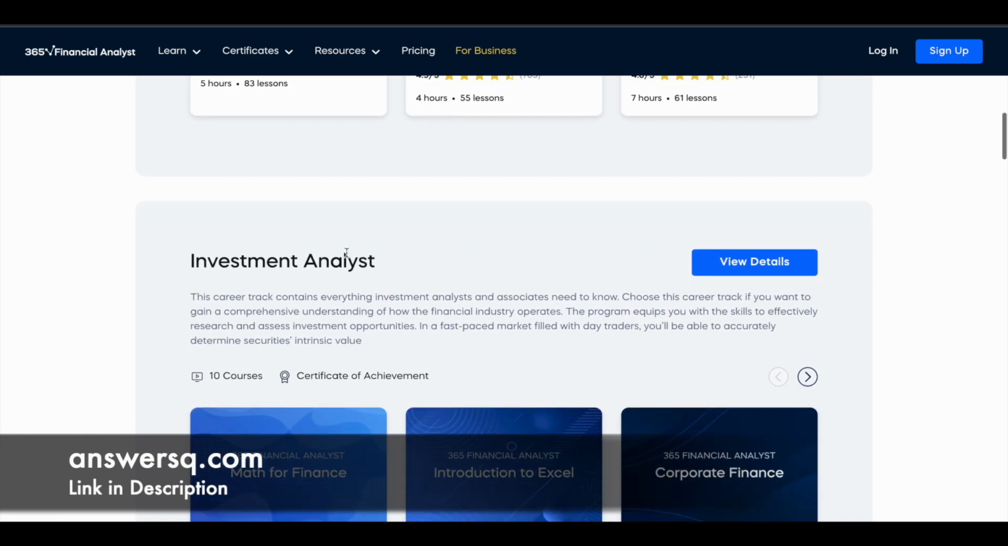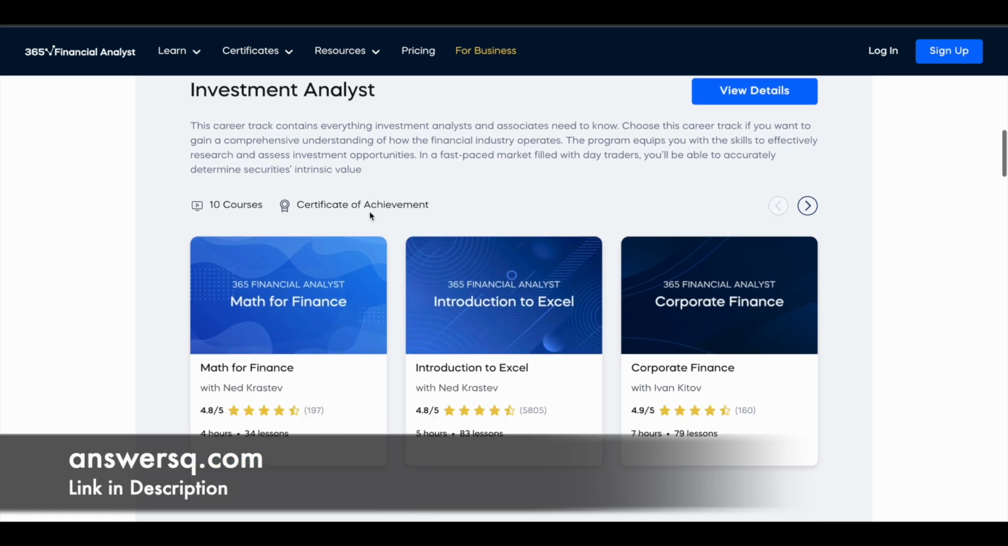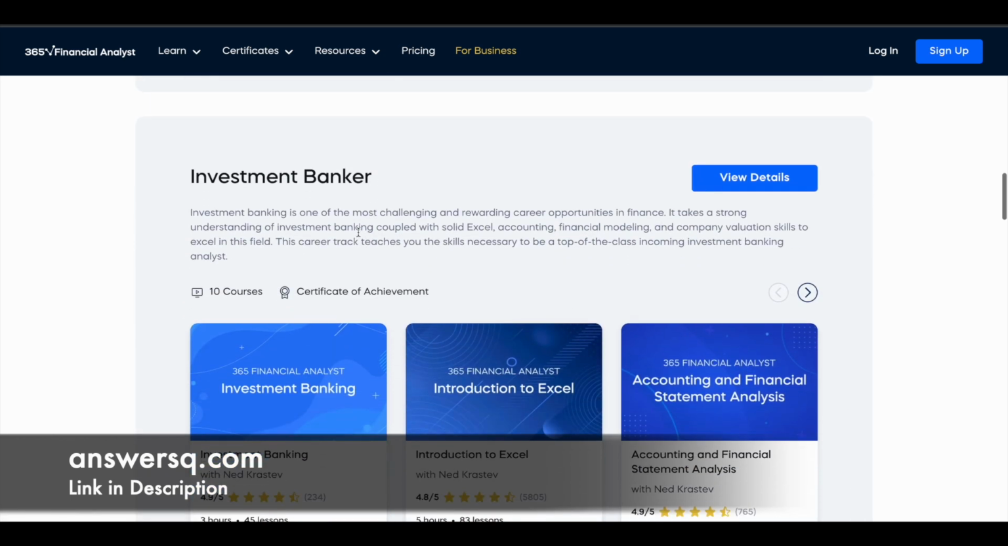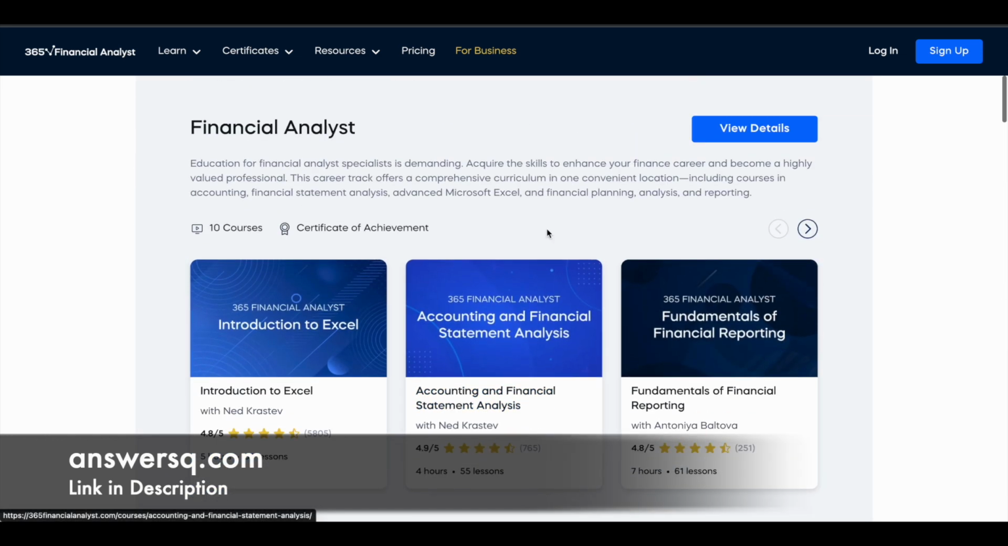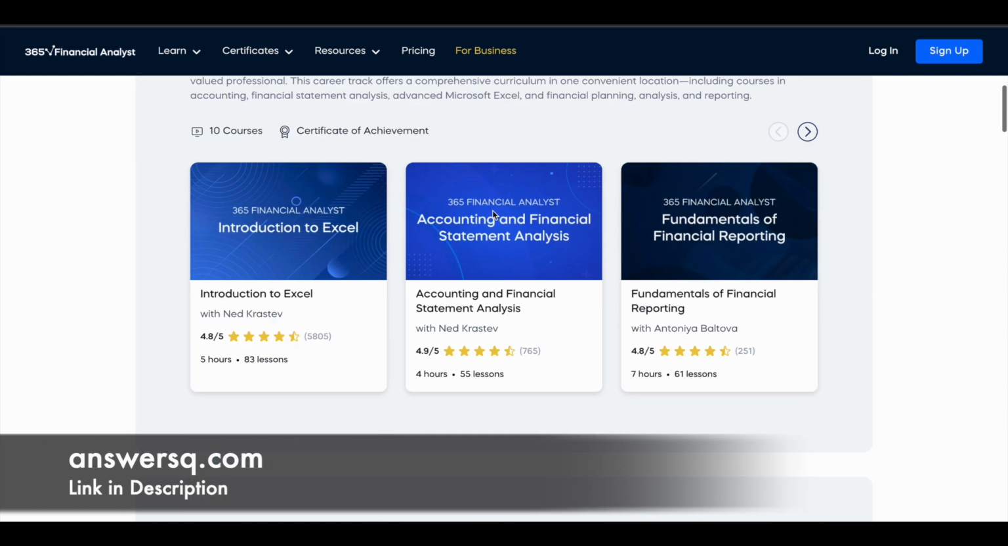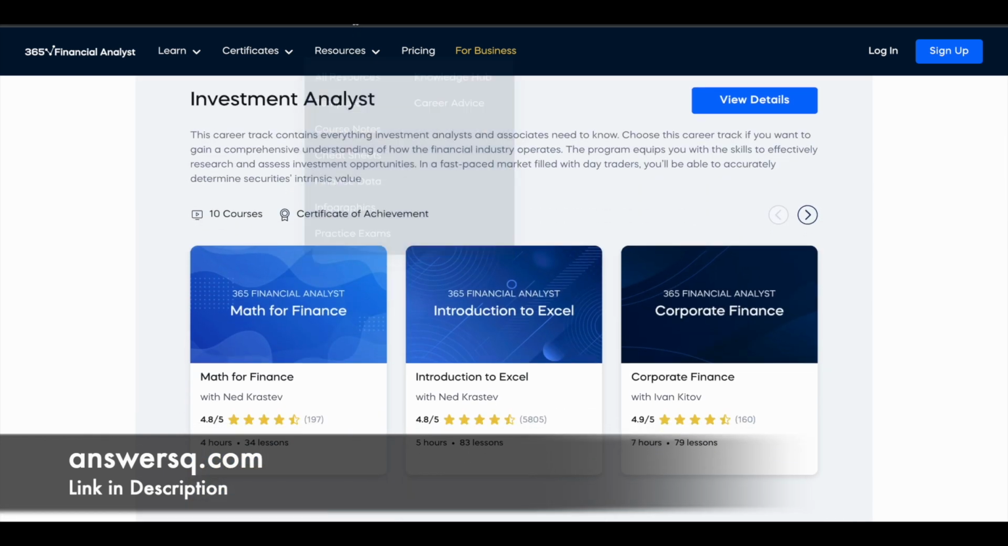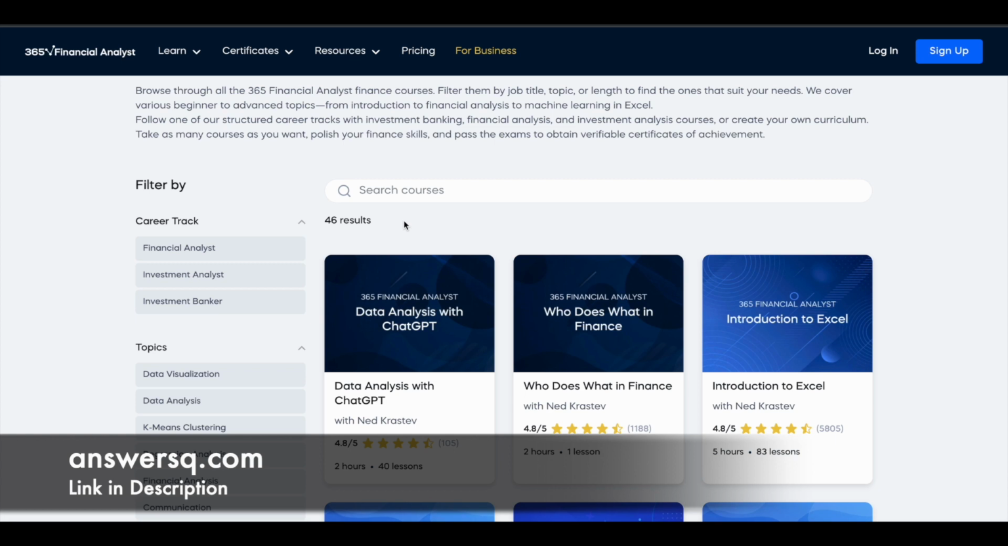There are two more career tracks like this. One is investment analyst and the last one is investment banker. So these three career tracks are also available. You can also access these programs for free of cost. In a few more seconds, I'll tell you how you can get these career tracks and other online courses offered by 365 Financial Analyst for free.